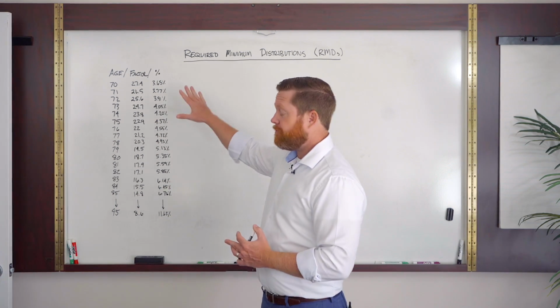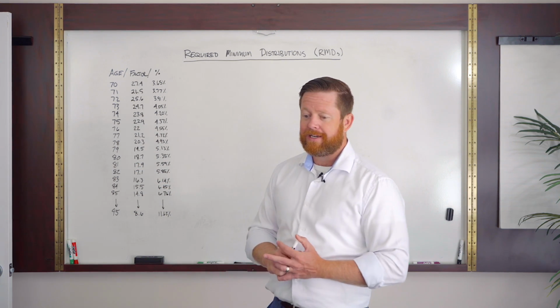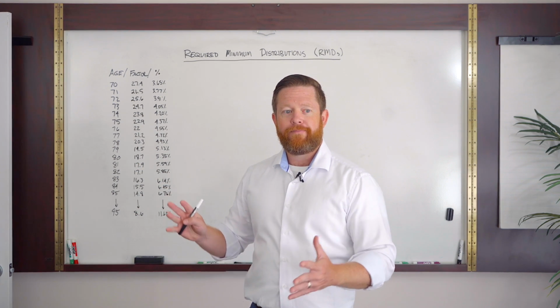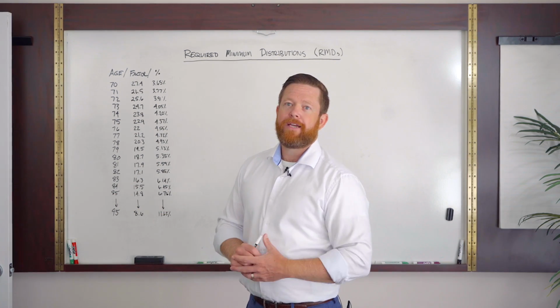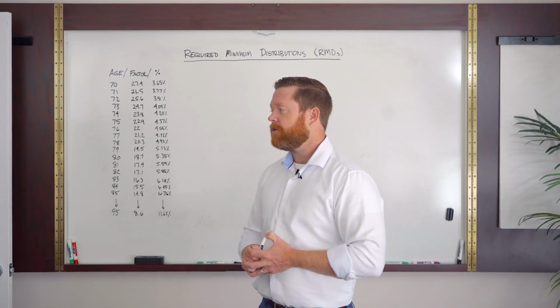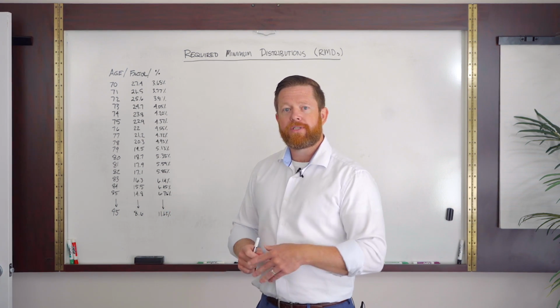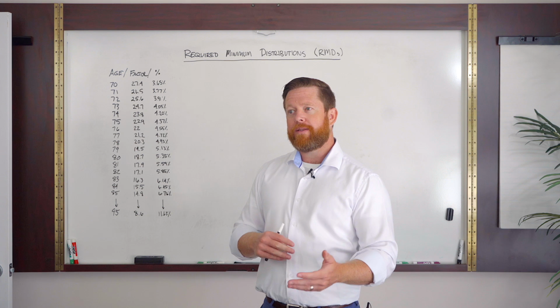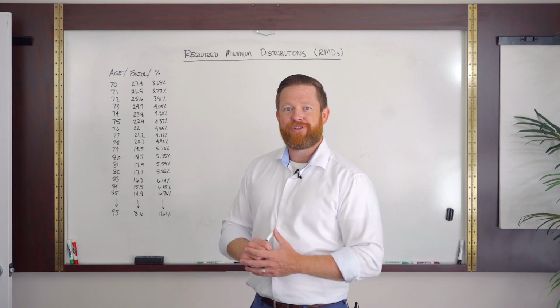None of these factors changed. These factors we'll go through here in a second, but they're all based on a mortality table, actually. Uniform Lifetime Table 2 is what the IRS uses for these factors. So let's jump into it, and I'll go through a quick example just to show how this works, and what the consequences are of this minimum distribution rule.